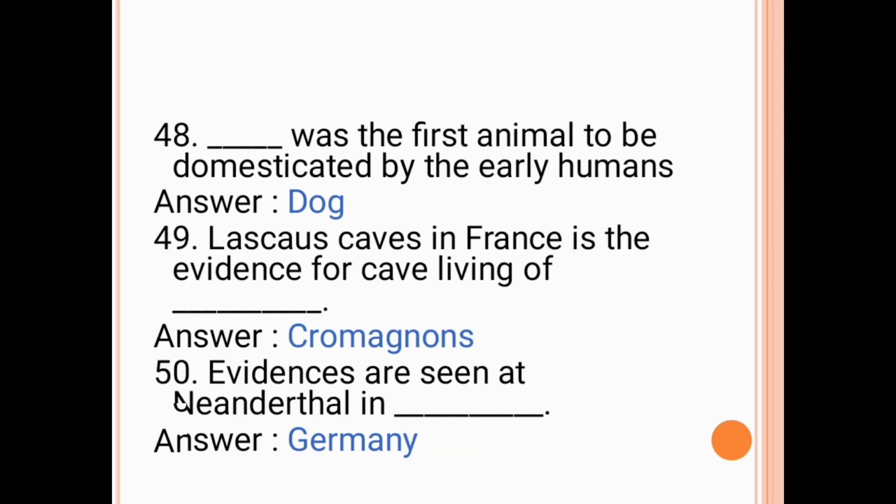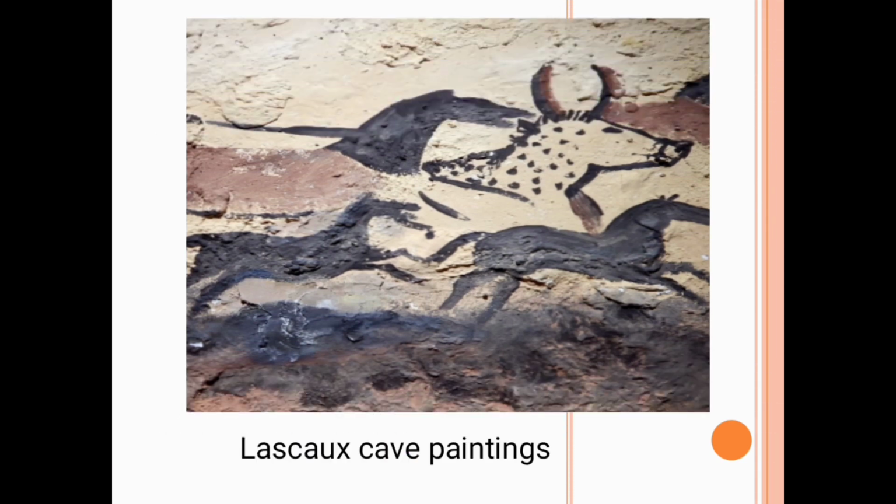The next question is, dash was the first animal to be domesticated by the early humans. The answer is dog. The next question is, Lascaux caves in France is the evidence for cave living of dash. The answer is Cro-Magnons. The next question is, evidences of Neanderthals are seen in dash. The answer is Germany. This is an image of Lascaux's cave paintings.